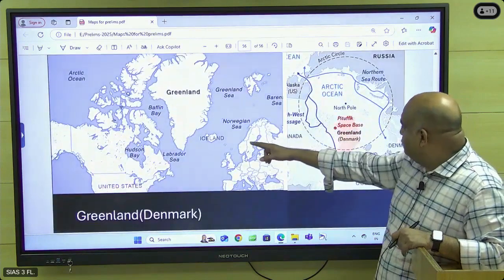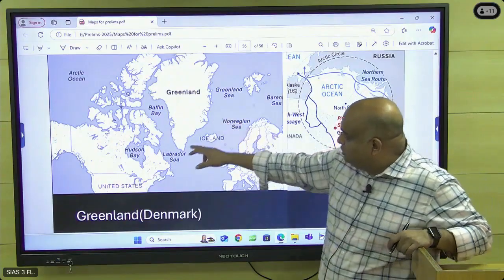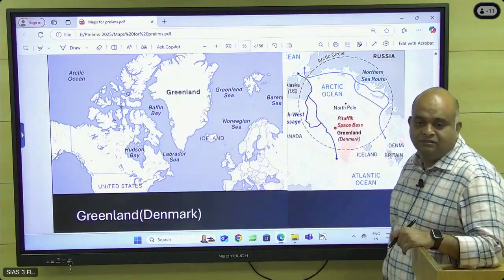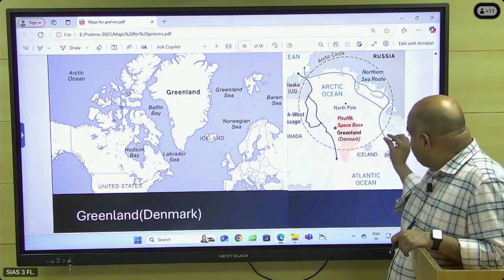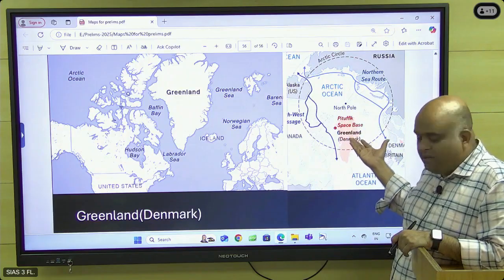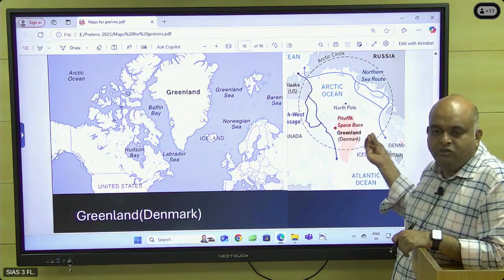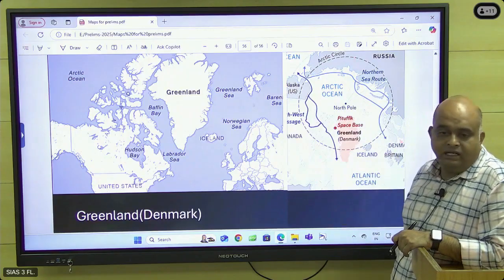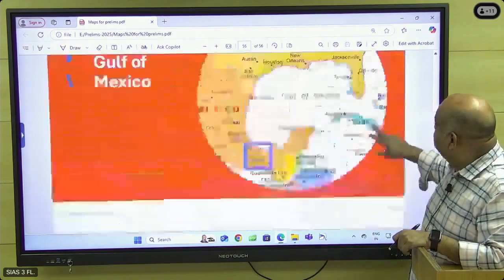And then regarding Greenland also issue is going on. Greenland, it belongs to Denmark. But what US said, we will buy Greenland. We will take over Greenland. Denmark said, not possible. Denmark is a small country, but Greenland is a bigger space. Okay, so bases are there, certain military, other strategic importance US is having. That's why it is trying to take over the entire Greenland. Okay, these areas just to check it.